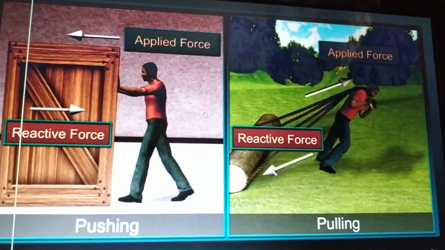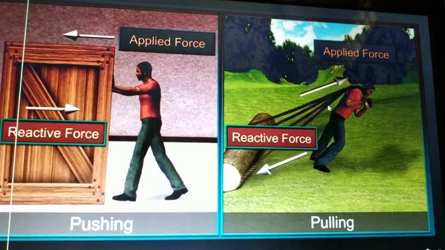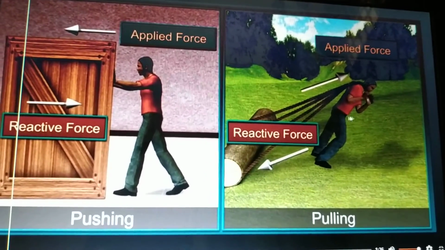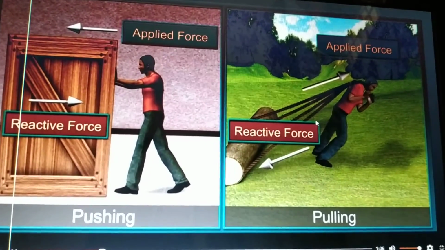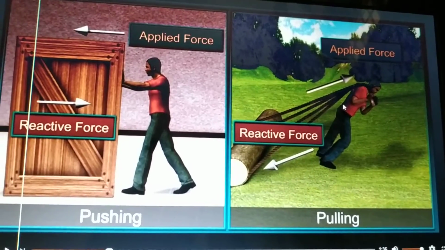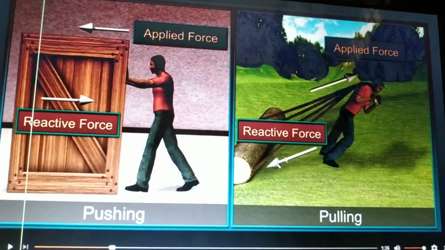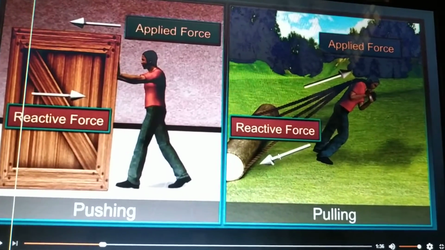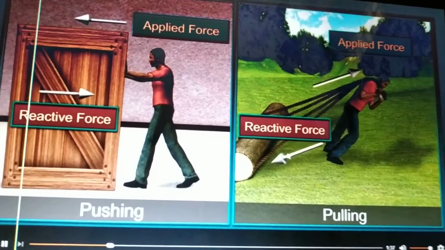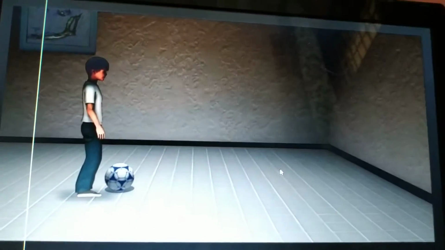Or when you pull something, for example a person pulling this log, he is applying force, but this log is also applying force in the opposite direction, and that is the reactive force.